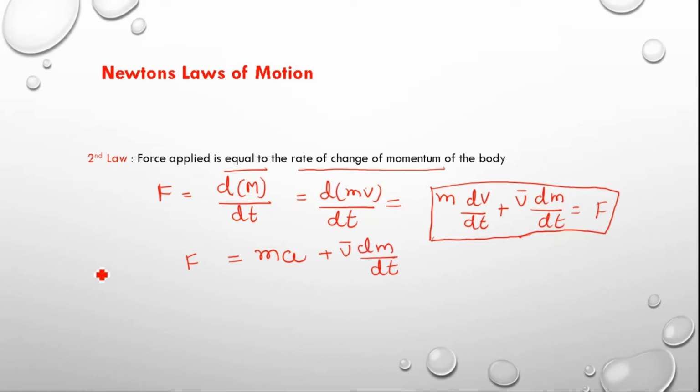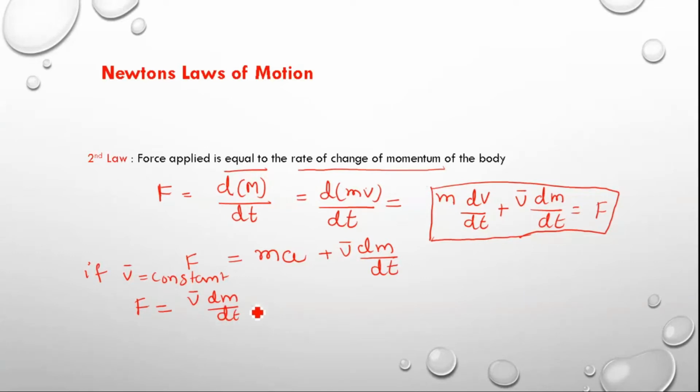If in this condition velocity is constant, then what will our equation become? F equal to v dm by dt.